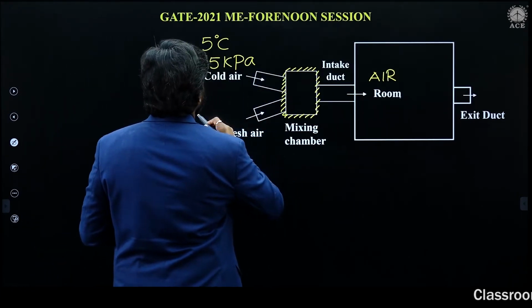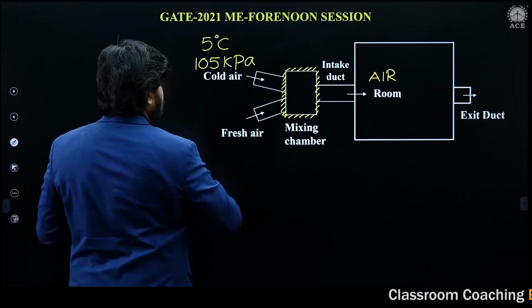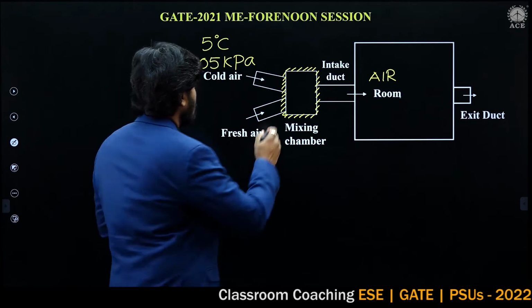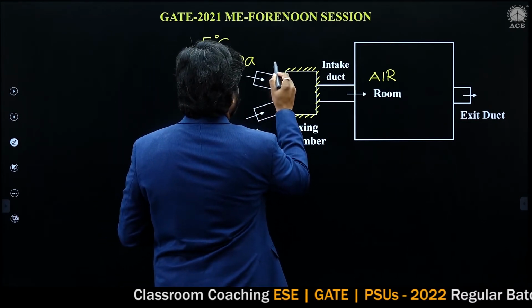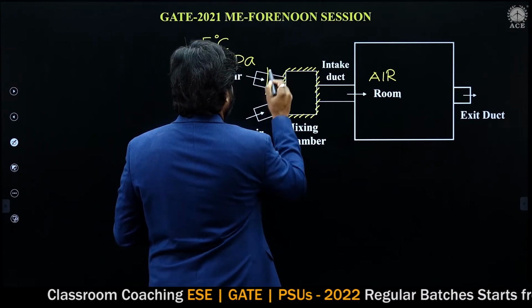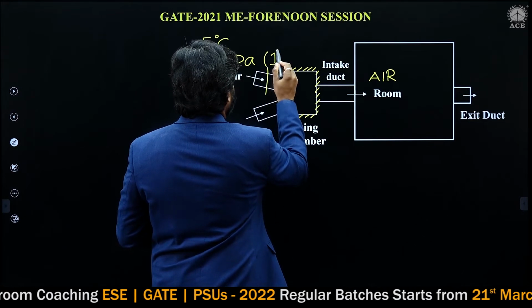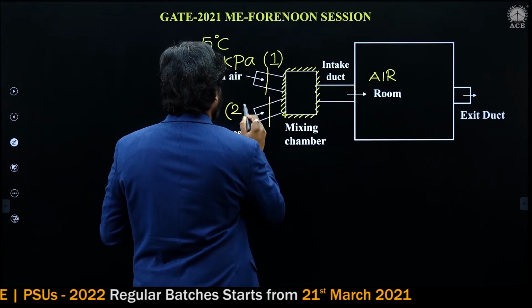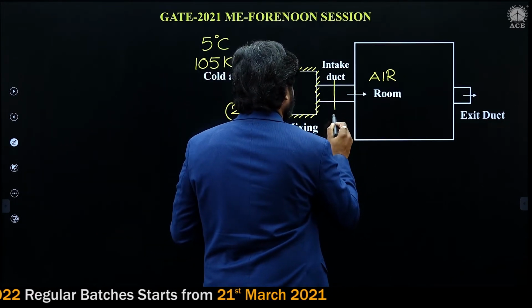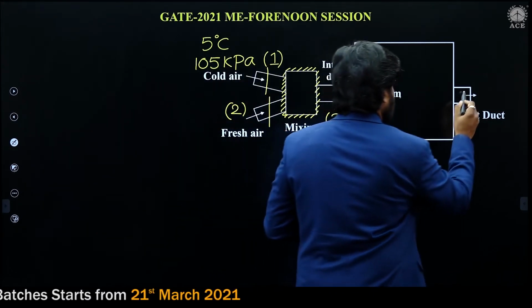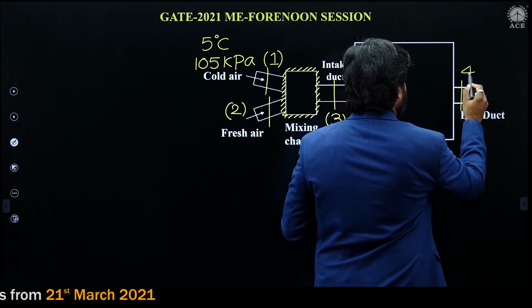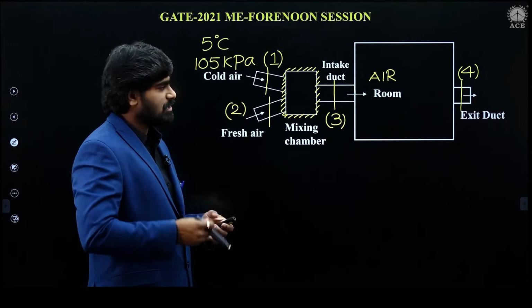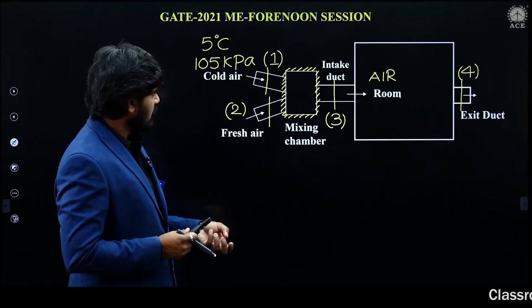For convenience I am giving some notations. Let us say this is section 1, this is section 2, this is section 3, and this is section 4. These notations, if you follow them, will make it easy for us.